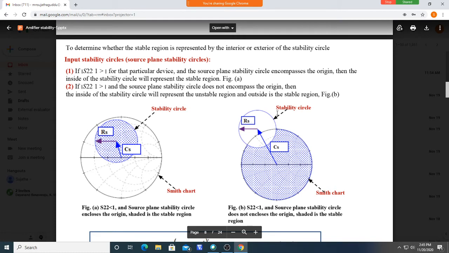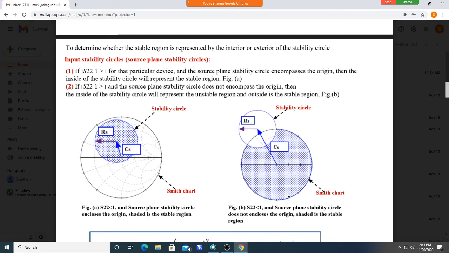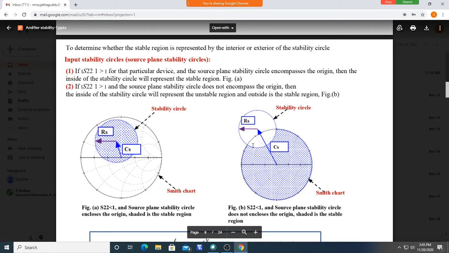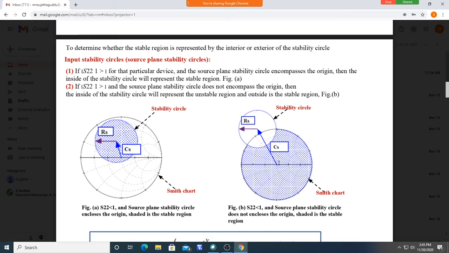But if the stability circle is like this, for example, we will be drawing the stability circle, but it is not enclosing the center of the Smith chart. This is the center, the origin. The stability circle is not enclosing the origin, and S22 is less than 1. In the problem itself, it is given S22 is less than 1. In this case, if the stability circle doesn't enclose the center of the Smith chart, the stable values are outside the stability circle.